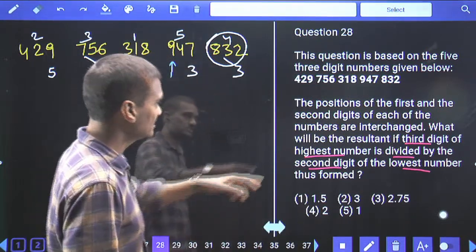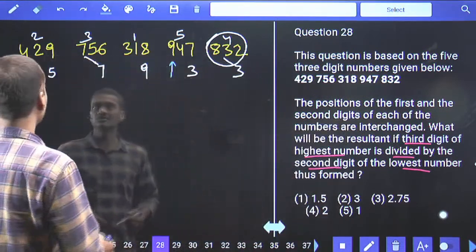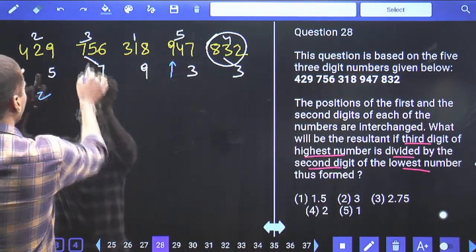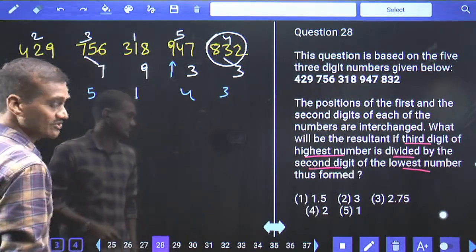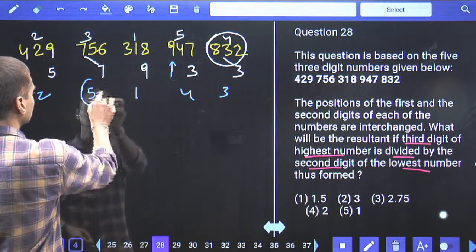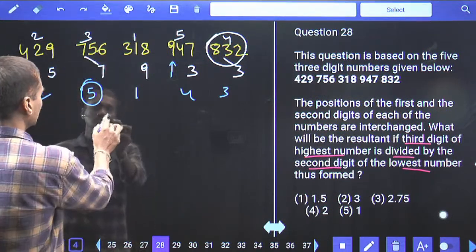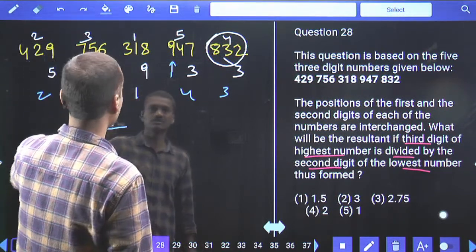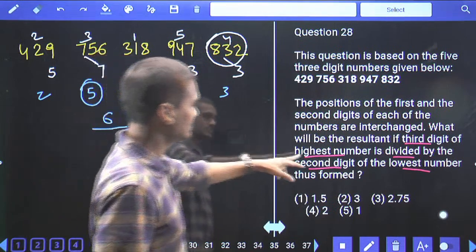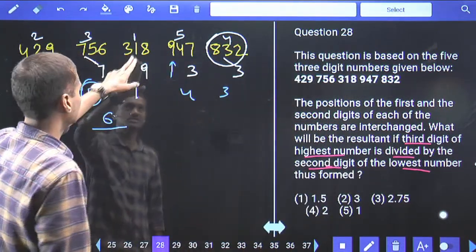Now tell me which digit is coming to the first place? Second digit. Among the second digits, tell me which is the highest. Now this is 2 and this is 5, this is 1, this is 4 and this is 3. Among these, which is the highest here? 5 is the highest. Hence, now this number will be, what is the third digit in this one? 6. Now this 6 must be divided by what? The third digit of the highest number is divided by the second digit of the lowest number. Lowest number 318.